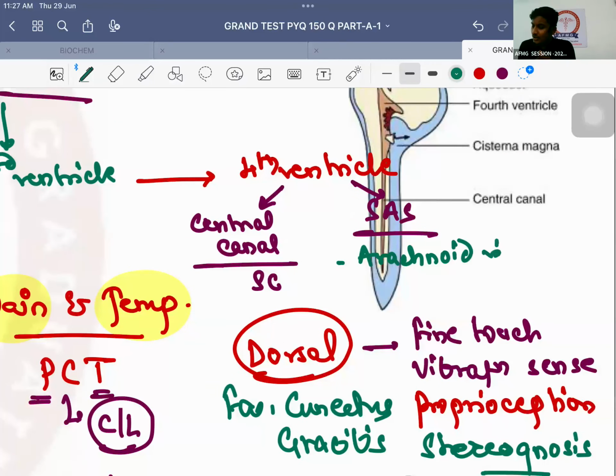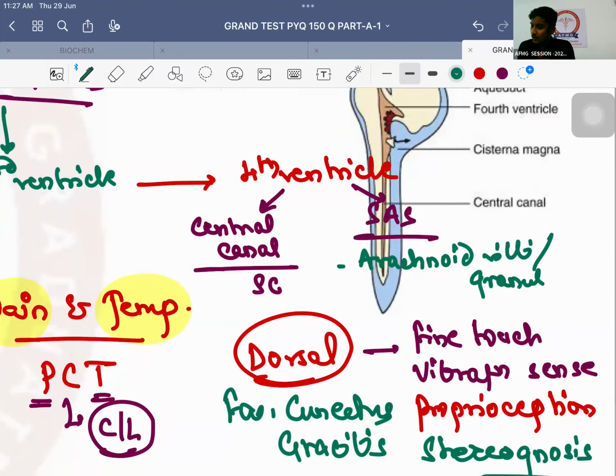Very good. Or granulations we can call them as well. Okay, they will be absorbed by arachnoid villi and granulations, and finally it will go into the veins. मतलब artery capillary से निकल रहा है और finally veins में जा रहा है. ठीक है, so that's the important thing.